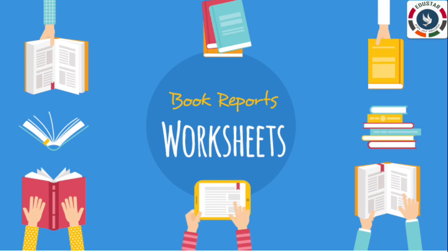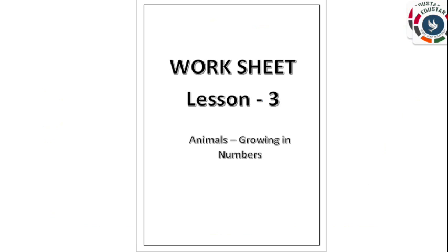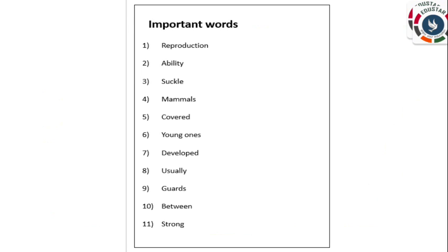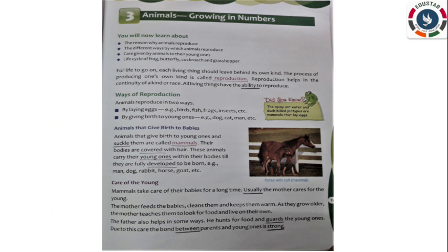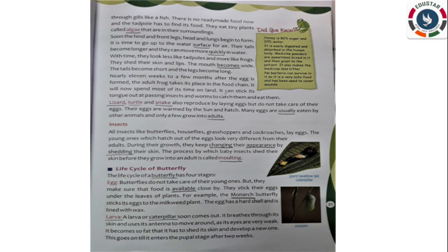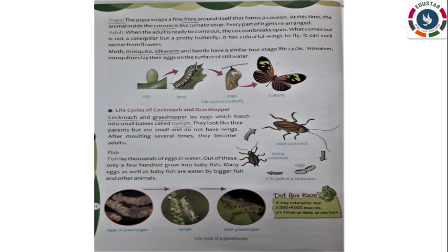Next, this is a time for worksheet. Already we have written the worksheet for lesson 1 and 2. This is the worksheet for lesson 3. This is your sample page. Next, open your book, lesson 3. Underline the important words from page number 19, 20, 21 and 22. Use the pencil and underline the important words. And you are going to start to write the worksheet.